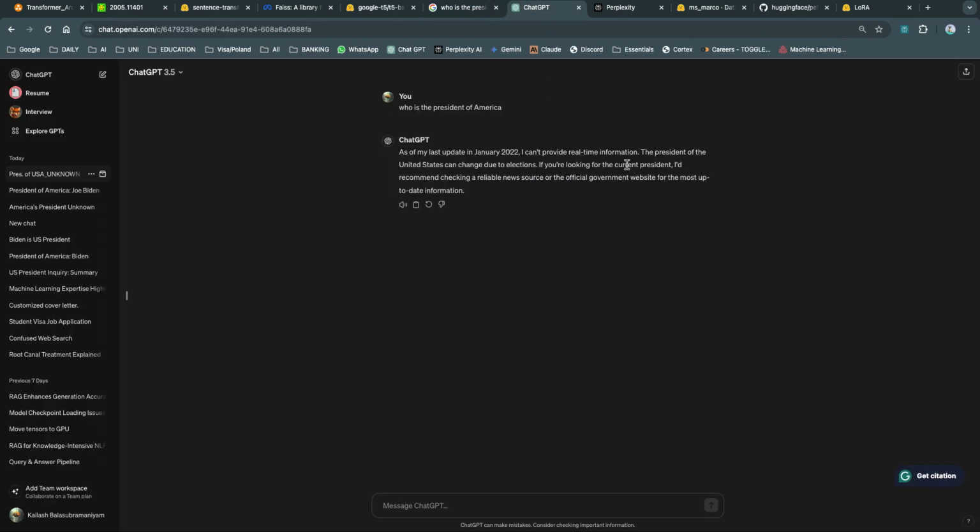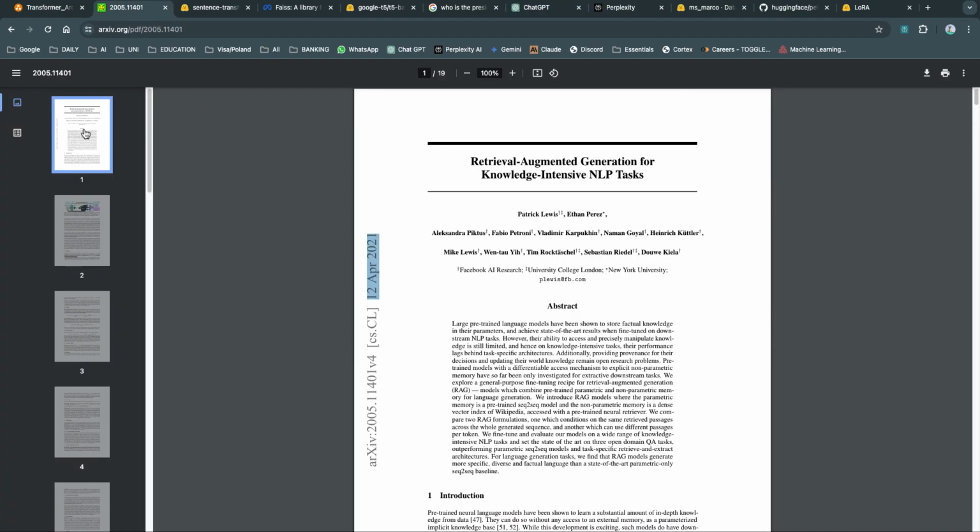So what is wrong with ChatGPT that it can't access real-time information, and how do we trick ChatGPT to do that? The problem is, once the training stops, the language model also stops learning. And that's where the RAG framework comes into play. It's kind of tricking the model to access real-time data.